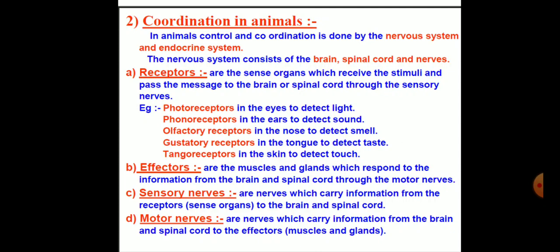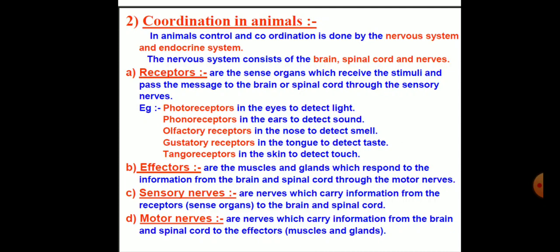Phonoreceptors are there in the ears to detect the sound. Olfactory receptors are there in the nose to detect smell. Gustatory receptors are there in the tongue to detect taste. And tango receptors are there in the skin to detect the touch.